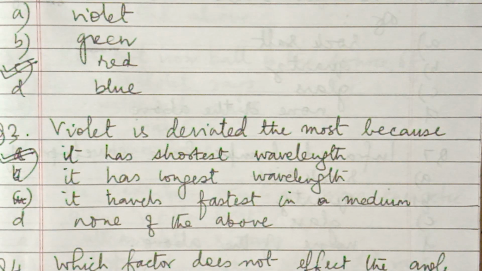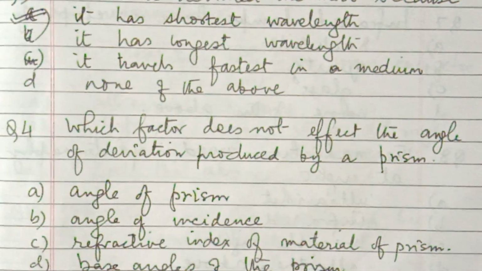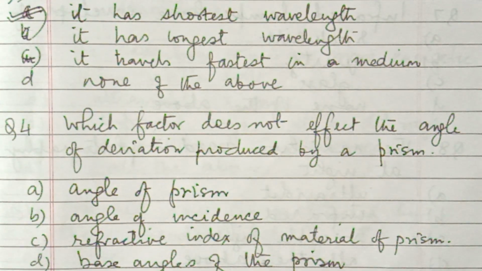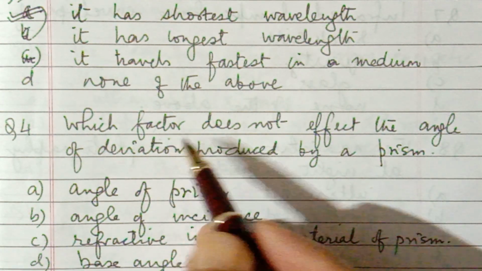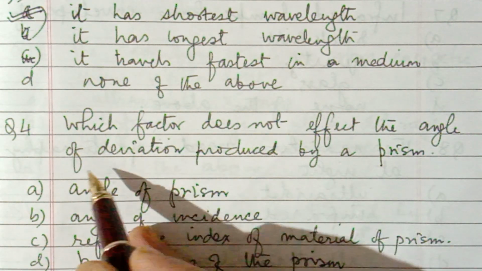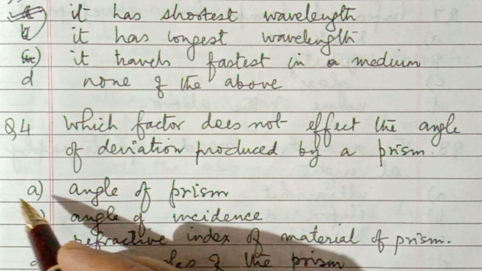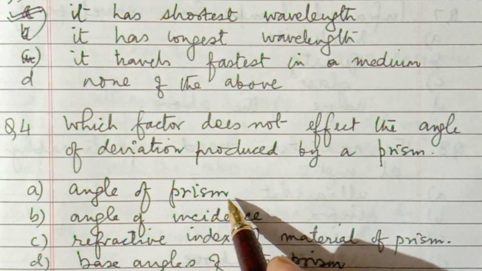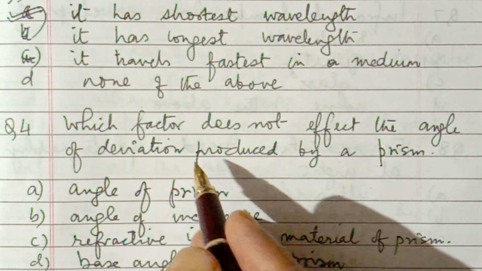The next question is number 4: which factor does not affect the angle of deviation produced by a prism? The angle of prism affects it. The angle of incidence also affects it. The refractive index of the material of the prism also affects the deviation.